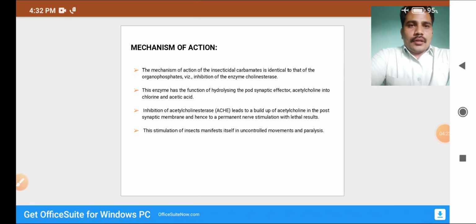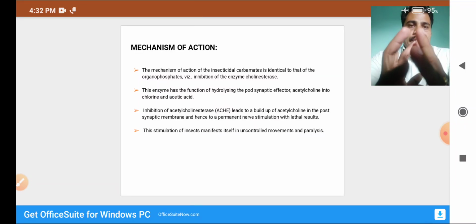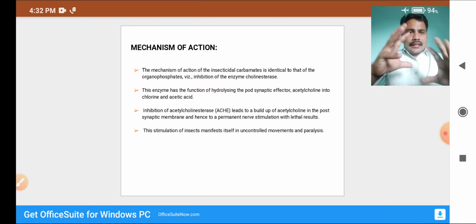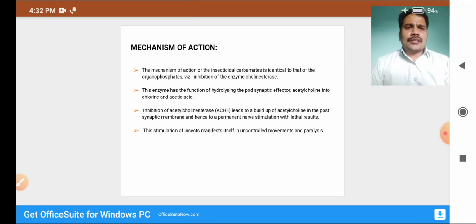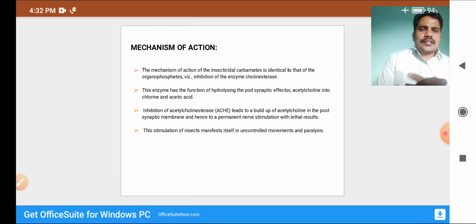This enzyme has the function of hydrolyzing the postsynaptic effector acetylcholine into choline and acetic acid, and inhibiting it kills the insects.